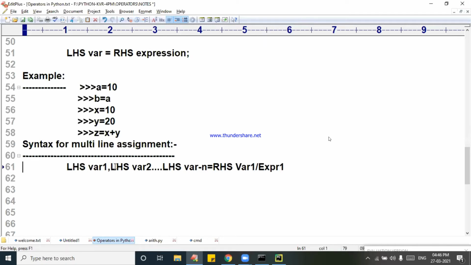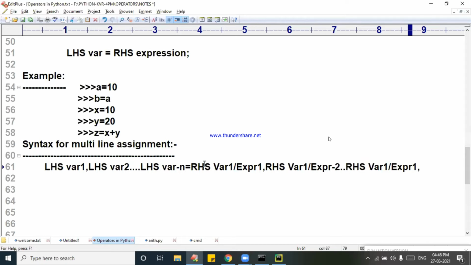Complete syntax I am giving according to the Python Software Foundation.